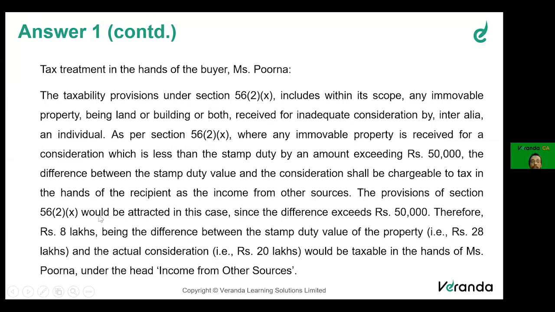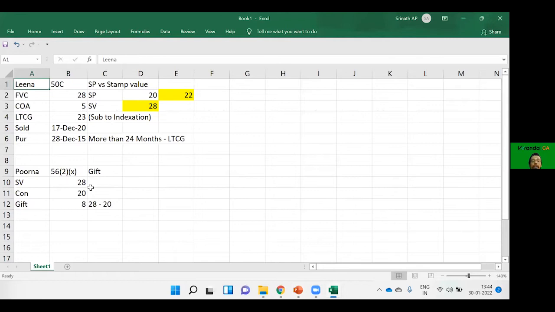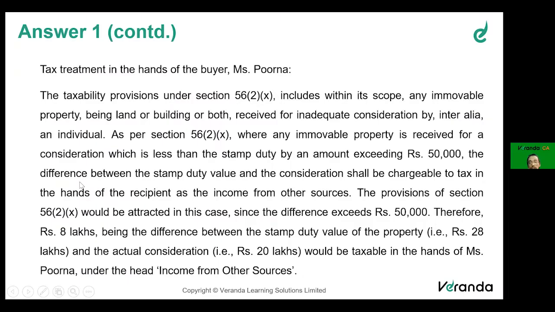The provisions of section 56(2)(x) will be applicable since the difference is more than 50,000. See here, 28 lakhs minus 20 lakhs, it's 8 lakhs, more than 50,000. Therefore, 8 lakhs, being the difference between the stamp value and the actual consideration, would be taxable in the hands of Purna under income from other sources.